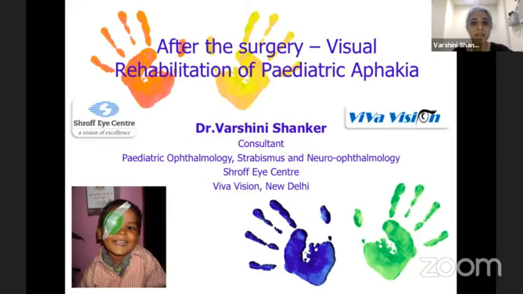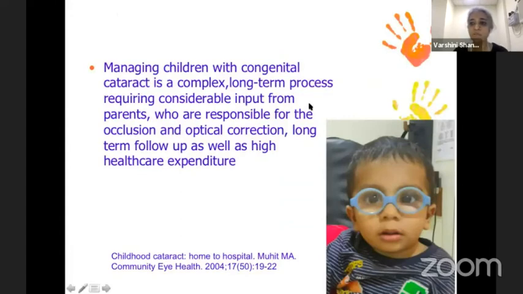So my topic today is after the surgery, visual rehabilitation of pediatric aphakia. Now, the first thing I want to stress is, unlike all of your talks, pediatric aphakia is usually a planned aphakia. For whatever reason, we are deciding not to implant an IOL because the child is too young or the eye is too small to support an IOL. Putting in an IOL may lead to more complications than leaving the child aphakic. So our concern is rehabilitating the child visually, and not the safest way to introduce an IOL into the eye.